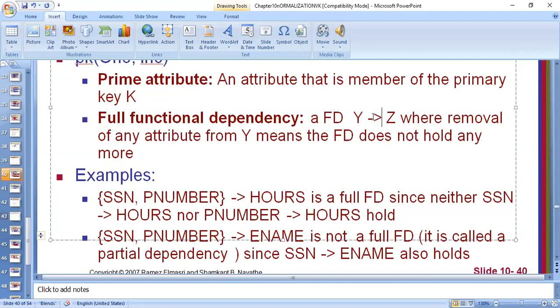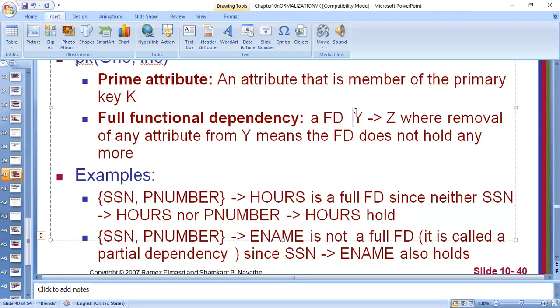Are you clear how it is read? It is read in two ways. One, Y functionally determines Z, or Z is functionally dependent on Y. Clear? Fine. When Z is functionally dependent on Y, it is assumed that Y is a primary attribute which uniquely determines each of the tuples.